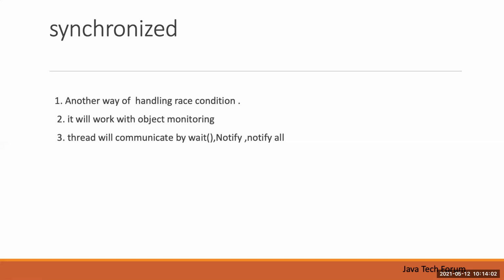Once the first thread completes the task, it sends notify or notifyAll to the waiting threads. Then the thread scheduler will pick up a waiting thread and move it to the runnable state, based on priority. The thread scheduler takes care of all those things, but internally it uses wait, notify, and notifyAll.